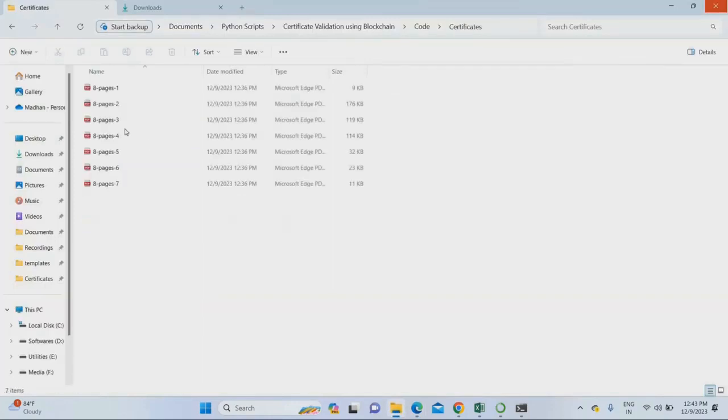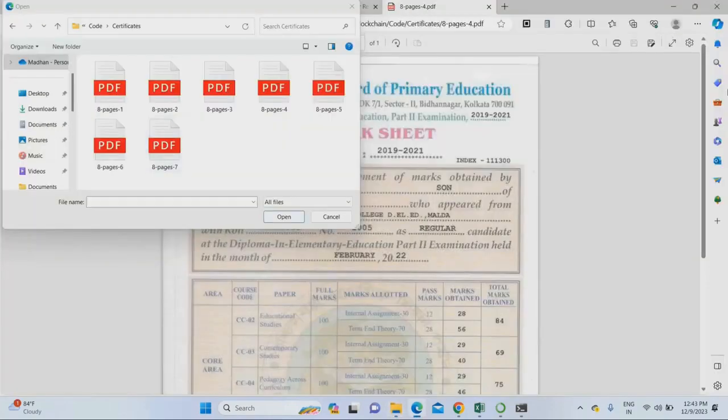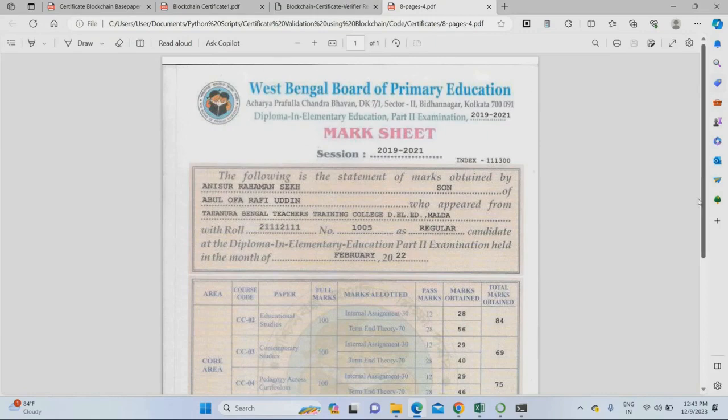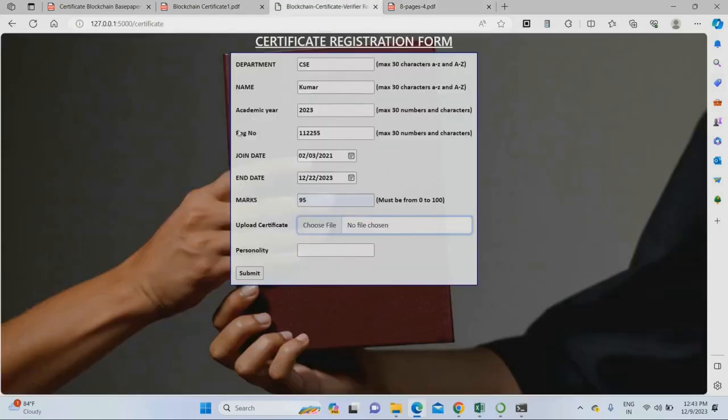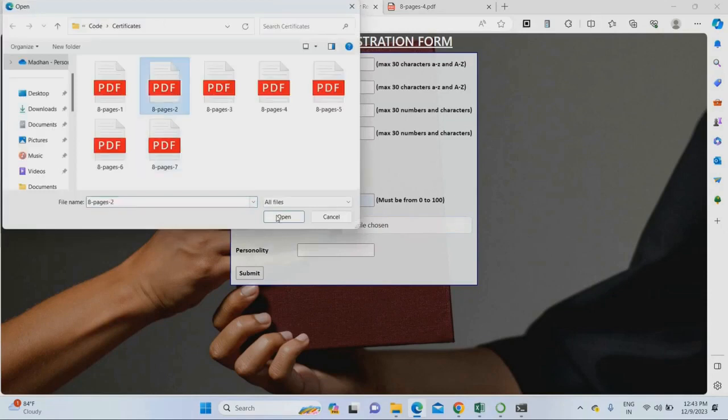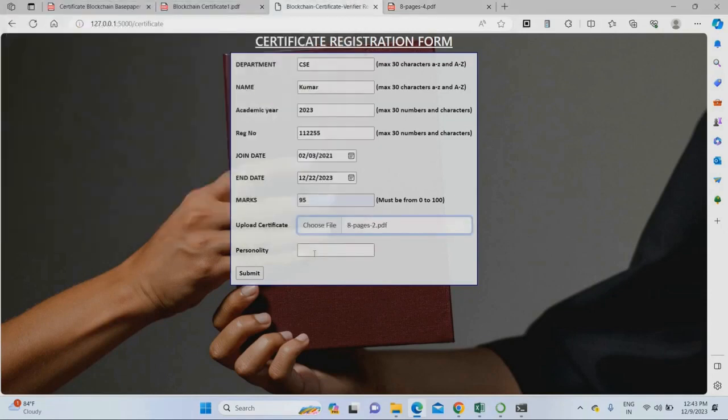Some certificates I already added. This is the certificate I'm going to upload with this. Just upload it in your project. I'm uploading this one. For personality, I'm giving a good person.